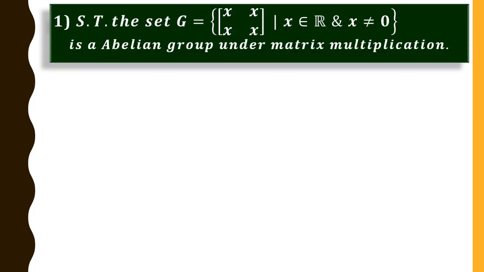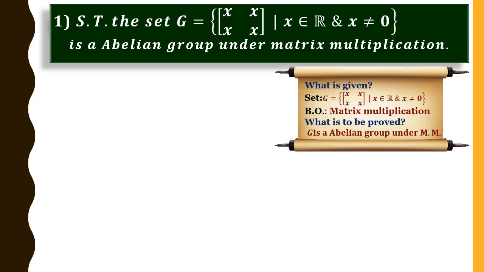So the first problem is, show that the set G, which is equal to the set of all 2 cross 2 matrices of the form x, x, x, x, where x is a real number and x not equal to 0, is an abelian group under matrix multiplication. First you observe what is given in the problem. So we shall note the given set G, and what is the binary operation? It is nothing but matrix multiplication.